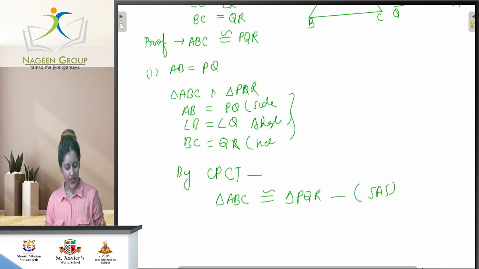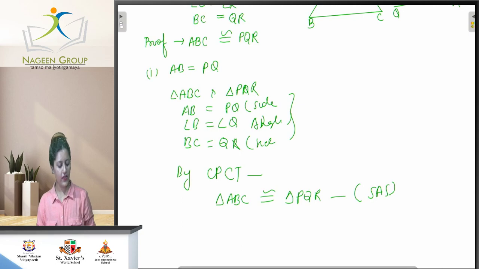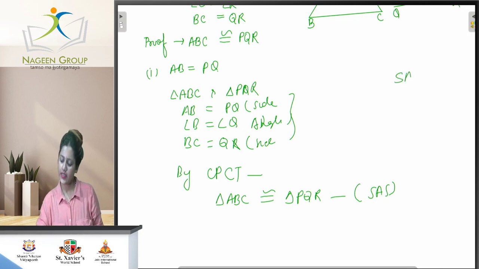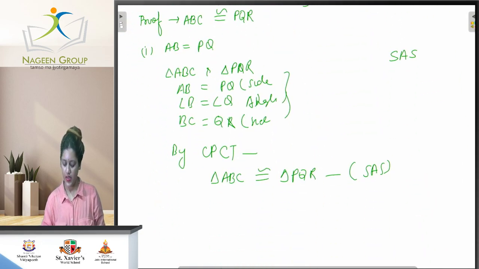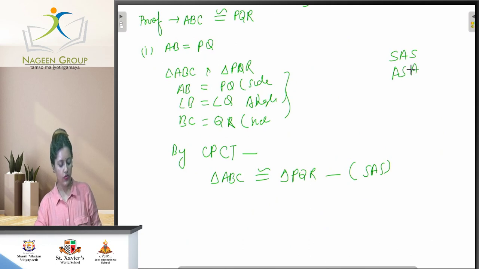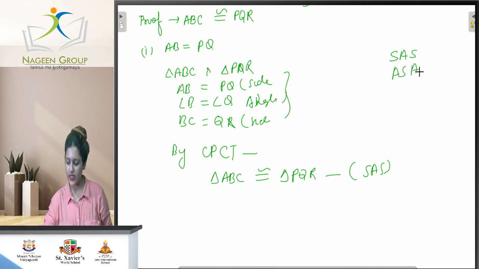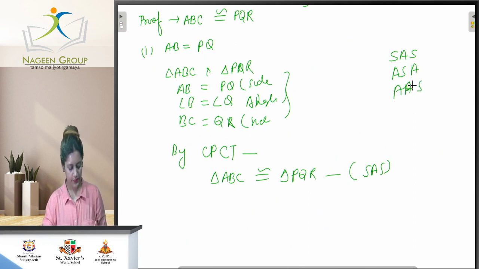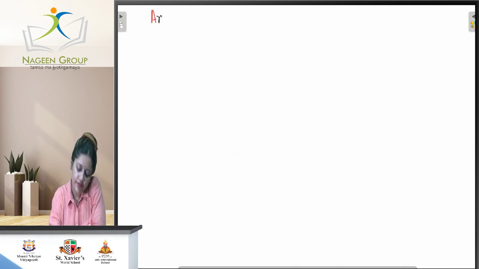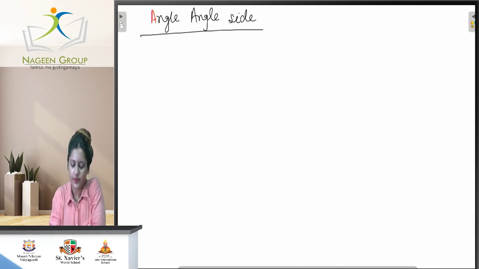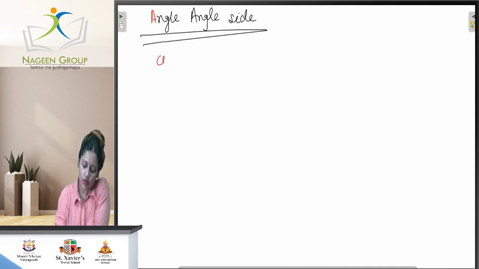The next criterion we are going to study: we have learned SAS and ASA. Now the third criterion is AAS, angle angle side. This is a corollary.